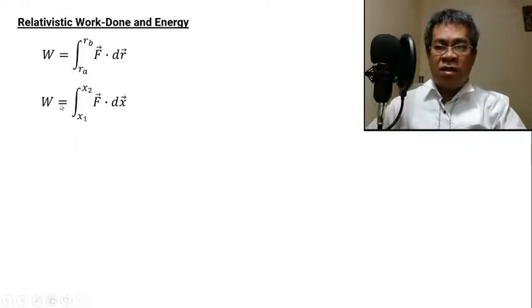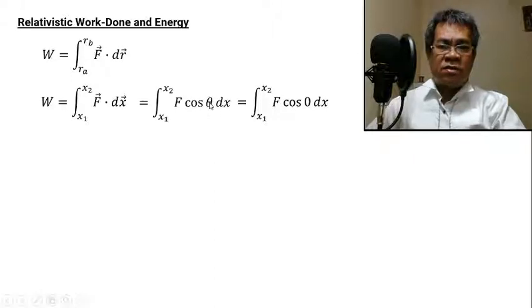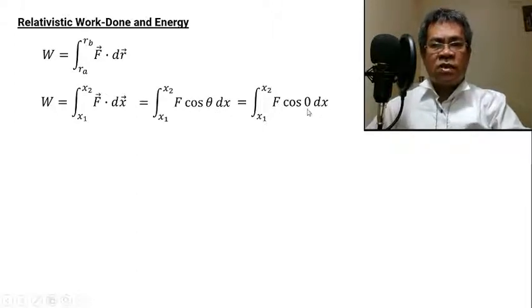So we have the work done. Suppose this is our problem. Then, again, the dot product means cosine of the angle times dx. By the way, if the force is parallel to the displacement, then the angle between them must be 0, because this angle is the angle between the displacement and the force. Therefore, cosine of 0 is 1.